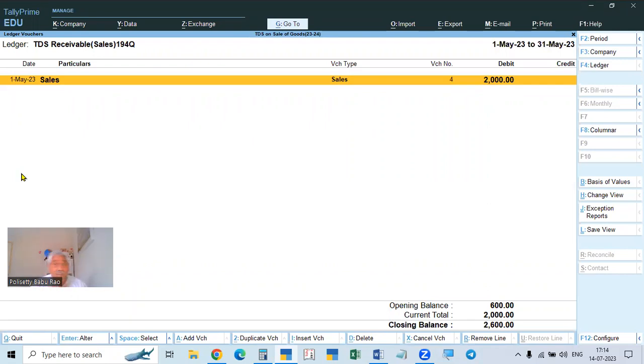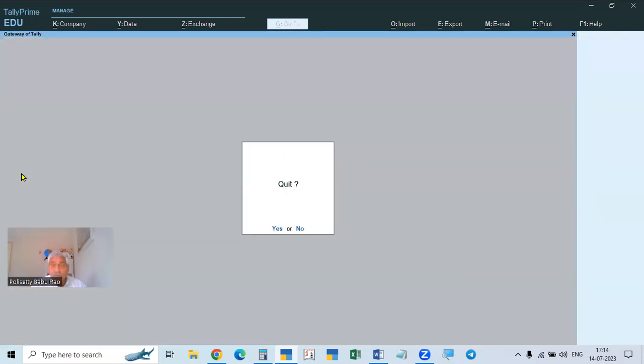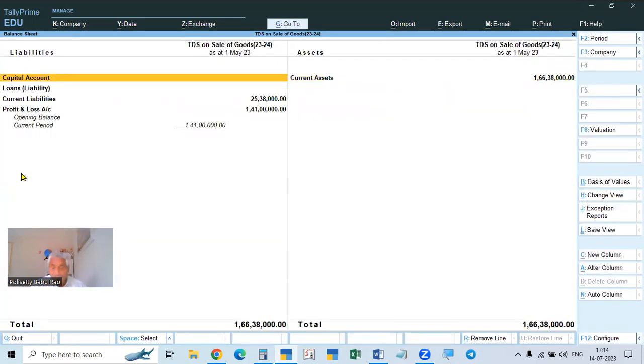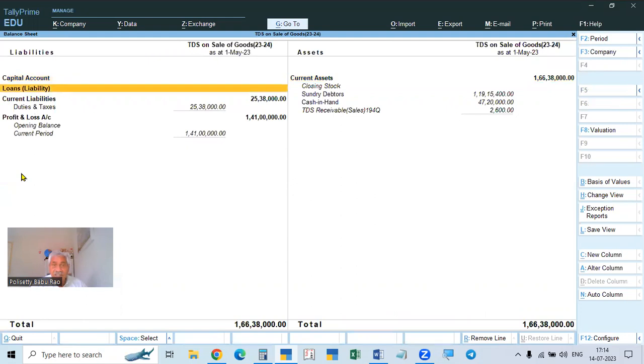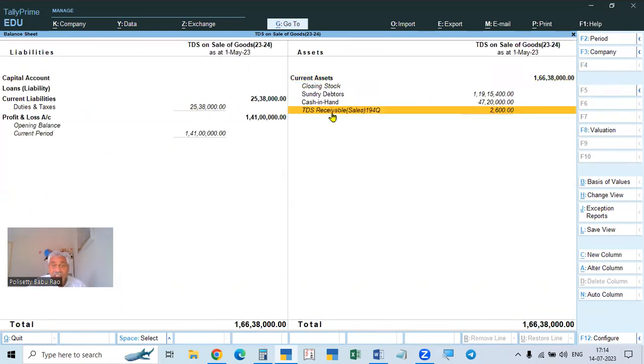The buyer makes the calculation automatically and it is shown as a deduction. But here we are expected to do it manually, but we make it automatic by giving the percentage as minus, and it will be shown as a deduction. Like this, it is shown on the asset side, it is an asset.